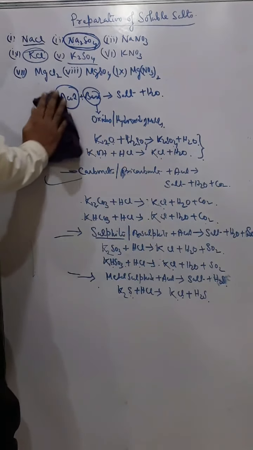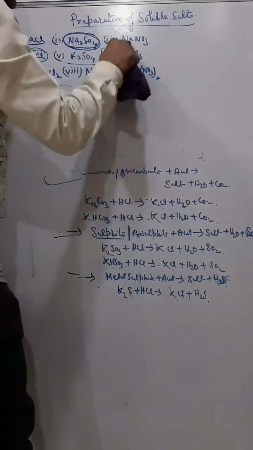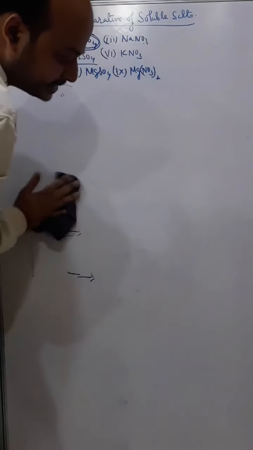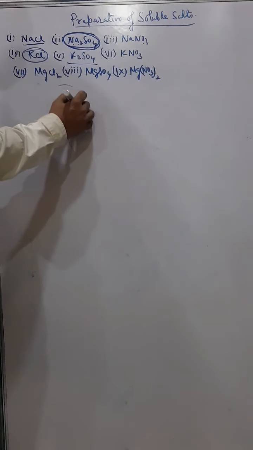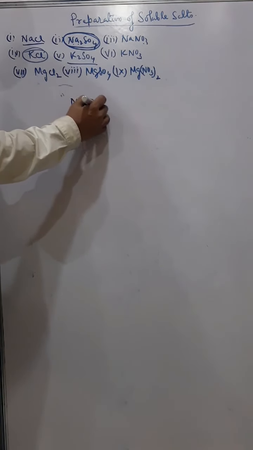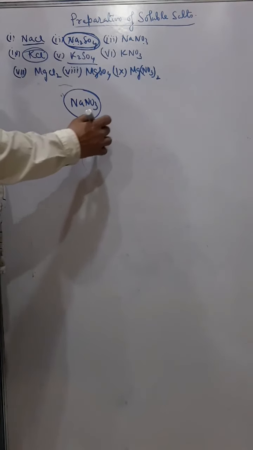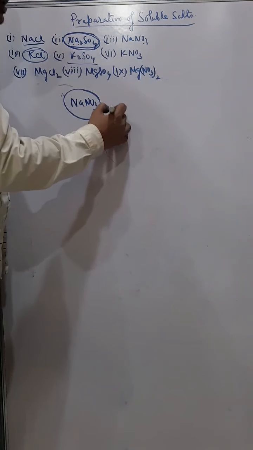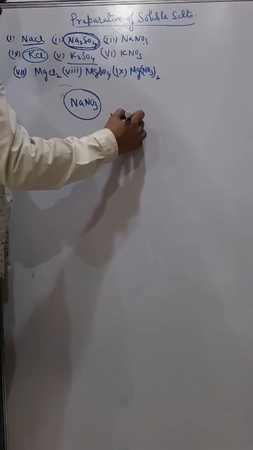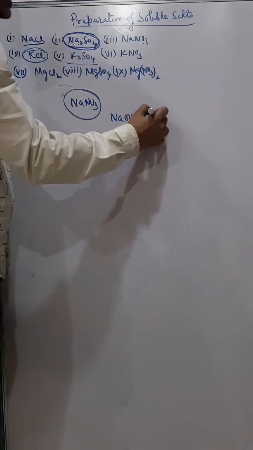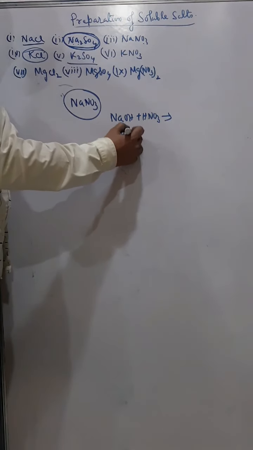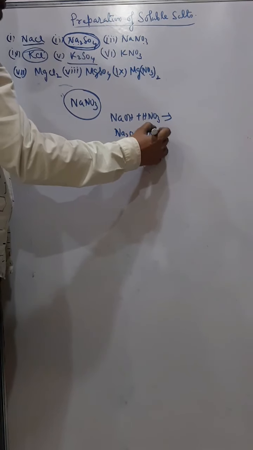Similarly, if they ask for a nitrate, I use nitric acid. When they ask for potassium nitrate or sodium nitrate, NaNO3, here also I will not use the first method. We will use the second method, neutralization. I can use NaOH plus HNO3. I can also use Na2O plus HNO3.